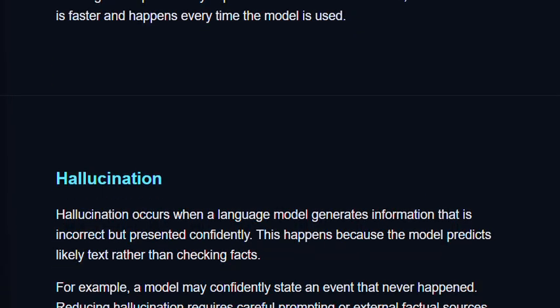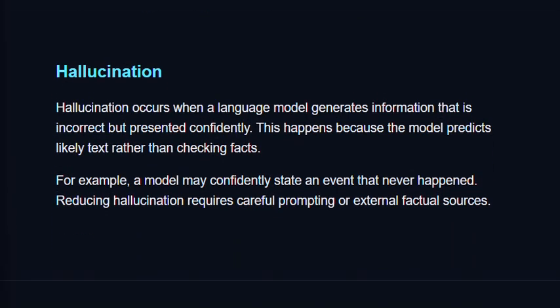Now, let's talk about hallucinations, right? Hallucinations occur when a model produces incorrect information confidently. This happens because language models predict likely text and not the factual truth. If we ask about a fictional event, the model may invent details because it is optimized to continue the patterns and not verify the facts, right?